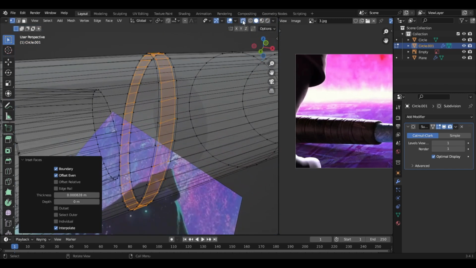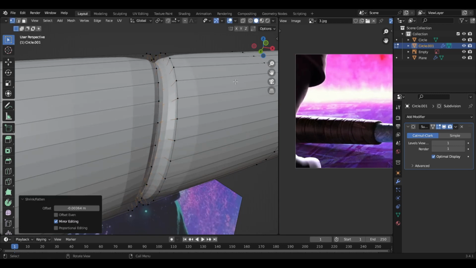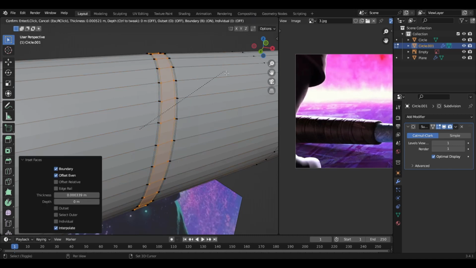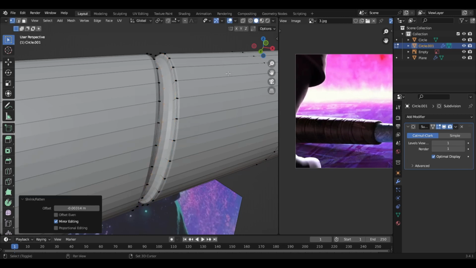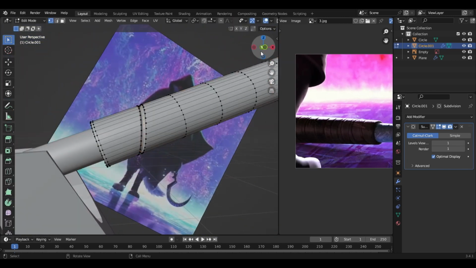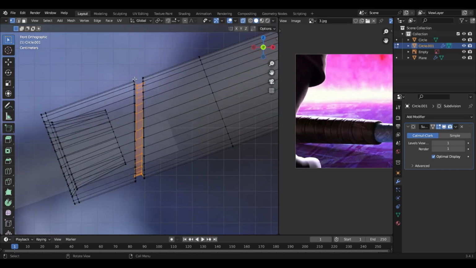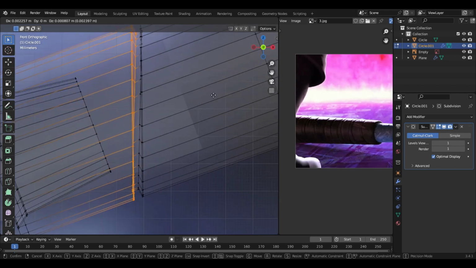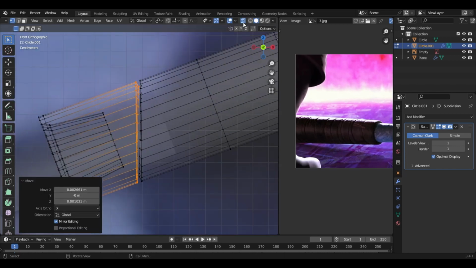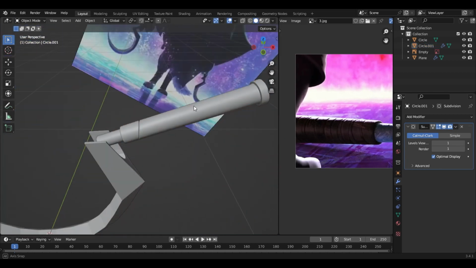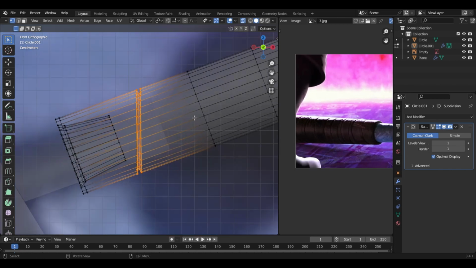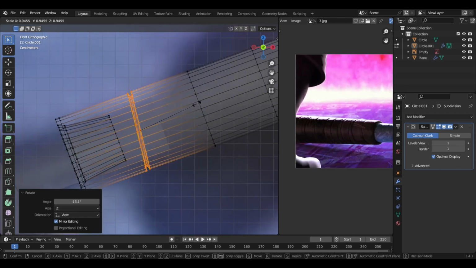And press Alt S to make something like this. But before we do that, press I once again, and then press Alt S to make something like this. And if it is big, just select these ones and move them over here, which is gonna look better, I guess. Yeah. And if you don't like the angle, you can just select them all, move it, scale them down.